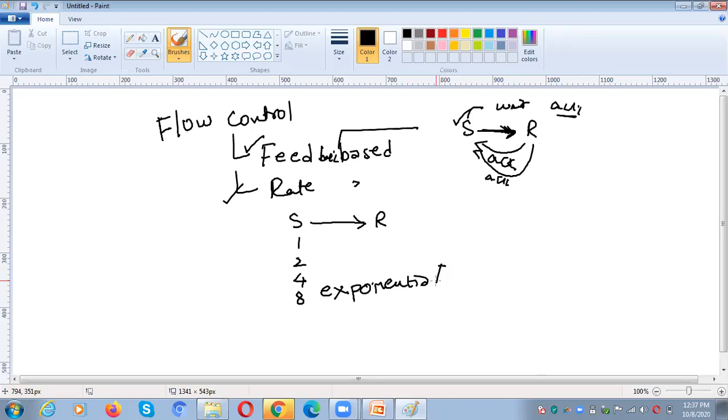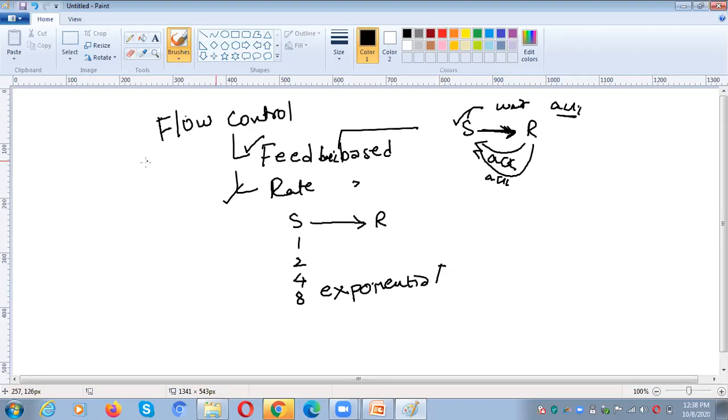The speed regulation is not done based upon the feedback of the receiver. The sender himself feels that he needs to reduce the speed. Here speed means transfer rate. He will reduce the transfer rate, not based upon feedback from the receiver.